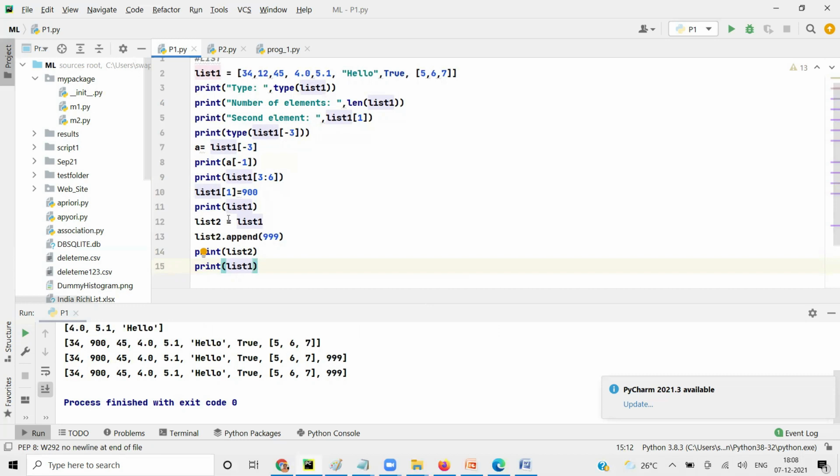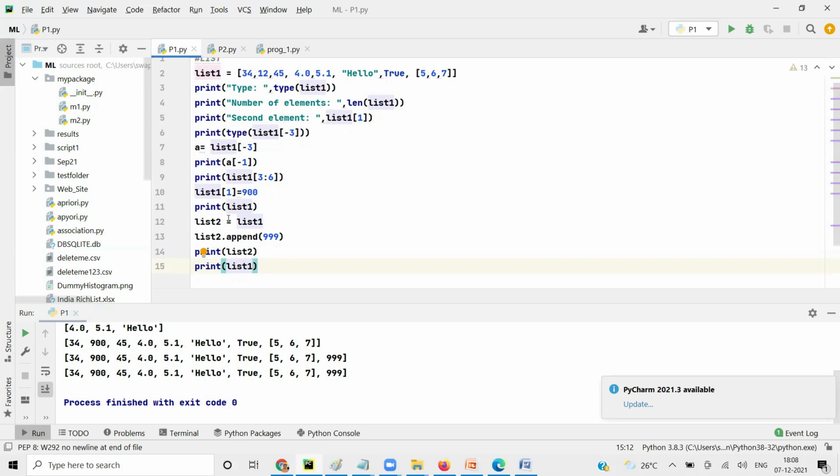When you say equal to, list2 is not created as a separate entry in the system. Generally if I say a equal to 5 and b equal to a, b will also have a separate memory location where the b value is 5.